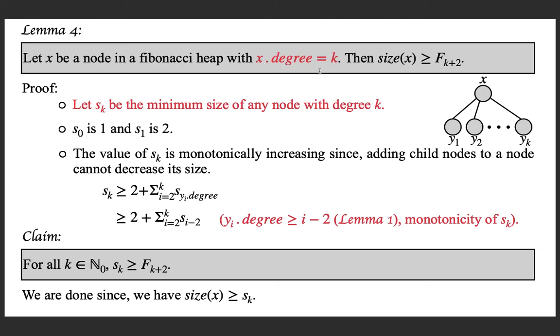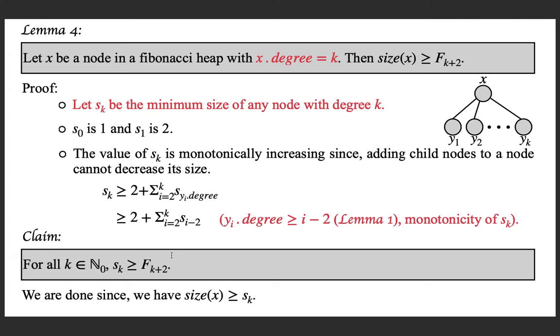So we have size of x is greater than or equal to Sk from the definition of Sk, and from the claim Sk is greater than or equal to F(k+2). So from transitivity of greater than or equal to, we can conclude that size of x is greater than or equal to the k plus 2th Fibonacci number, and this is what we wanted to prove.